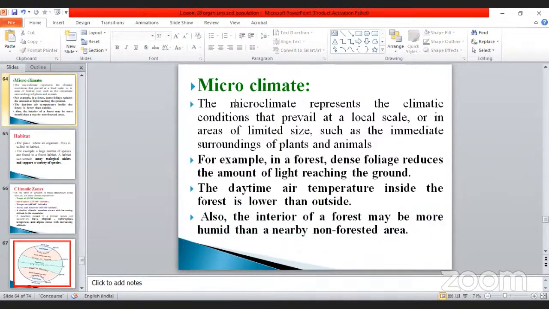Once again, microclimate. Microclimate represents the climatic conditions that prevail at the local scale or area of limited size, such as the immediate surrounding of plant and animal. For example, in a forest, dense foliage reduces the amount of light reaching the ground. You already saw it in the diagram. The daytime air temperature inside the forest is lower than outside. Also, the interior of the forest may be more humid and very cool in nature than the nearby non-forest area. So you already saw it in the diagram also. Okay, go to the next one.